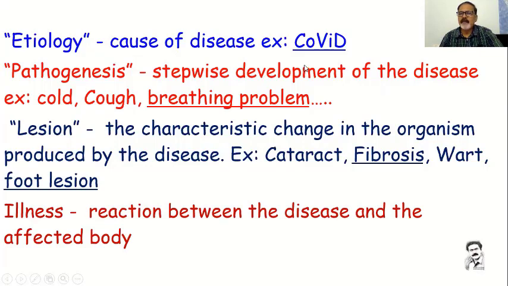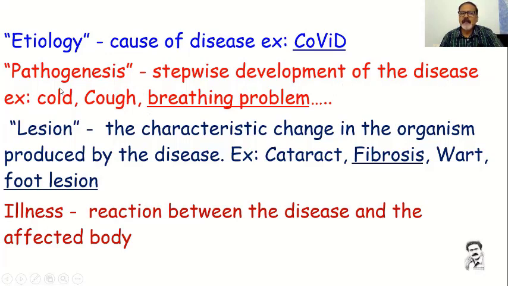I will give a simple example. Nowadays we are facing COVID. So coronavirus disease. Corona is the virus which is causing the disease, so we will call it etiology. And pathogenesis, the stepwise development of the disease.